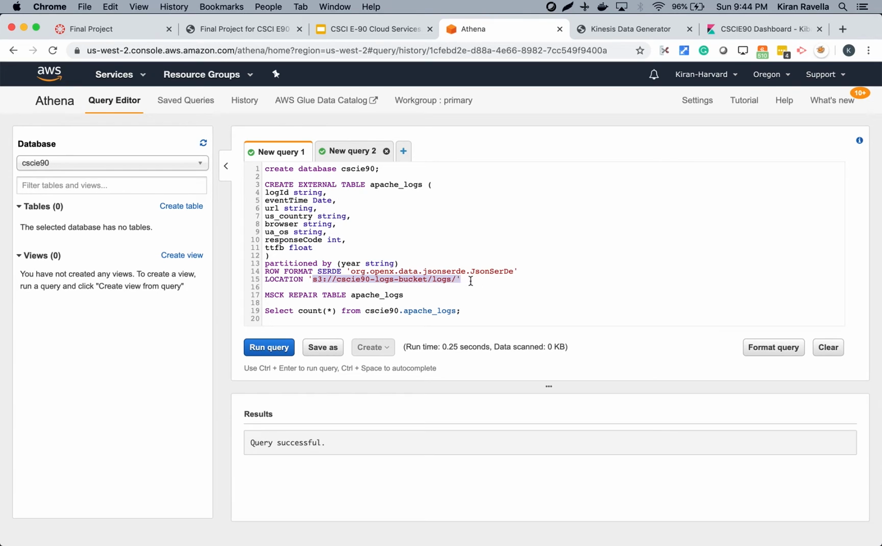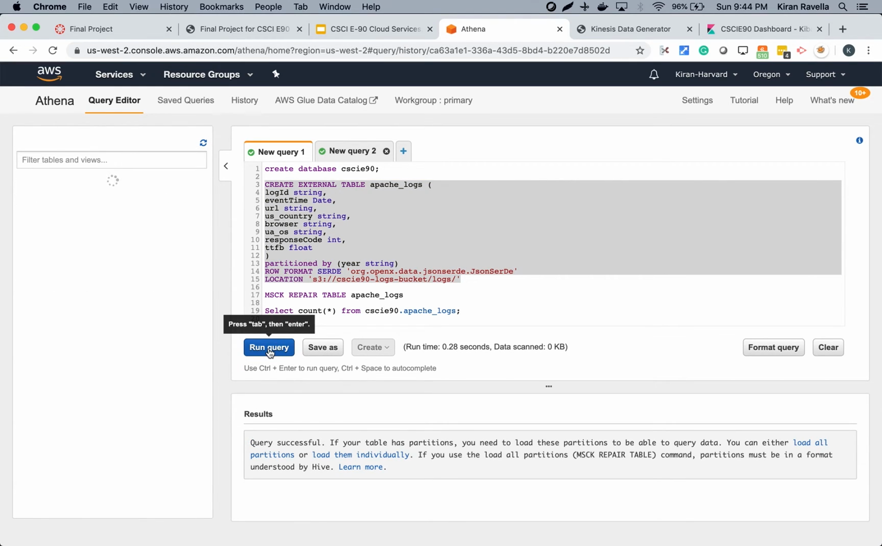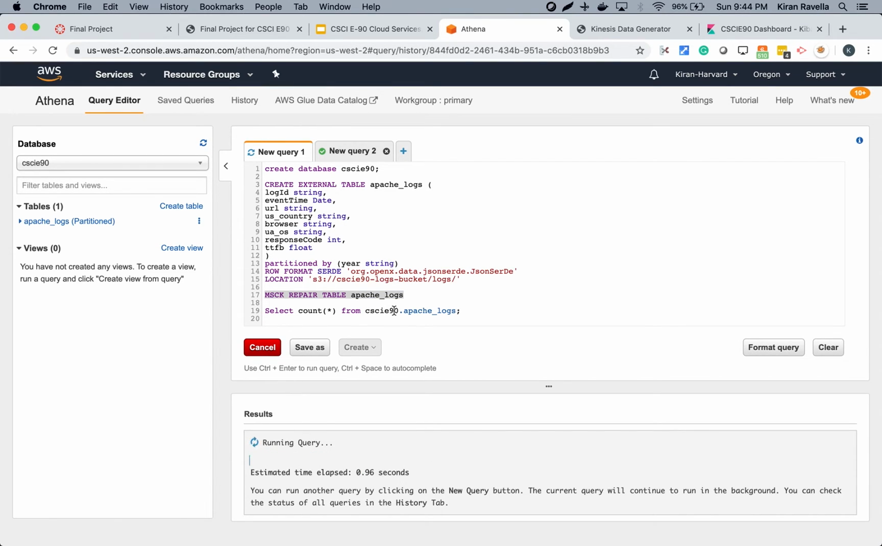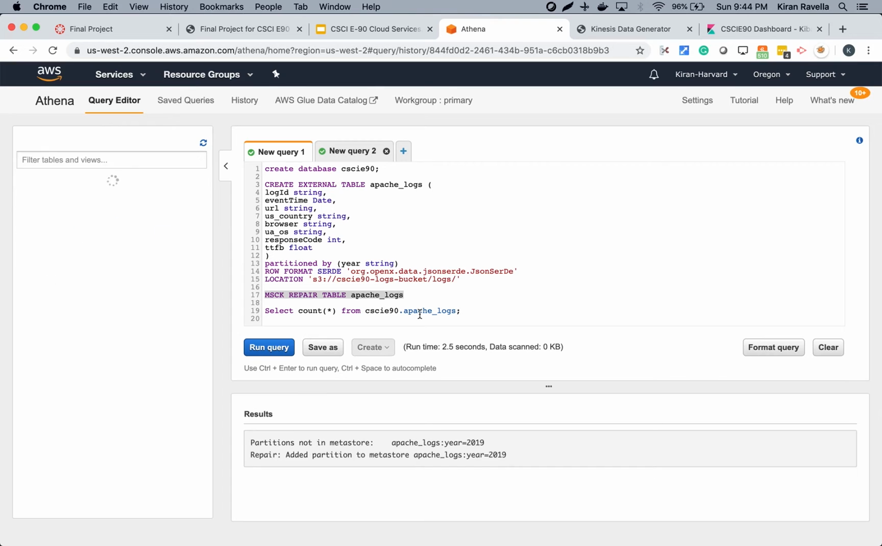So the data is just sitting in the Apache Athena catalog. So we run the query to create the table, and we have partitions by year. But since we only have log events for 2019, that's the only one. Since the data is partitioned, we have to make sure Athena recognizes the partitions, so run the repair table query.